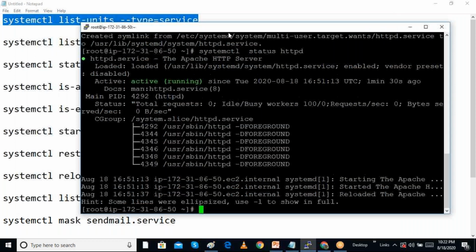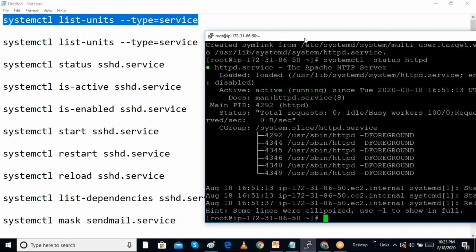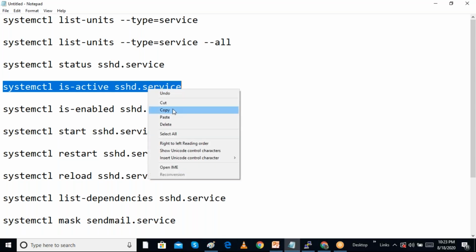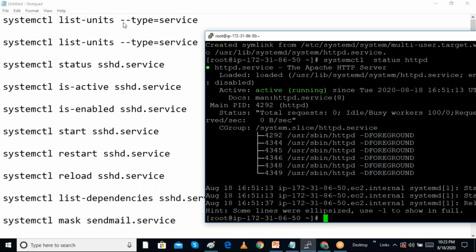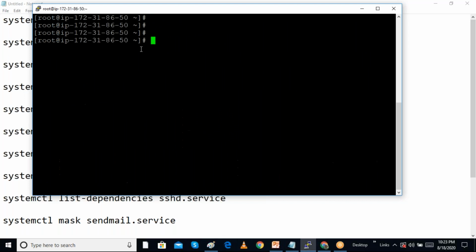So we can start the service. We want to check whether the SSHD or SSH service is active or not. We can check using this command. Maybe one service is already active, working or not. We can check systemctl is-active sshd.service.